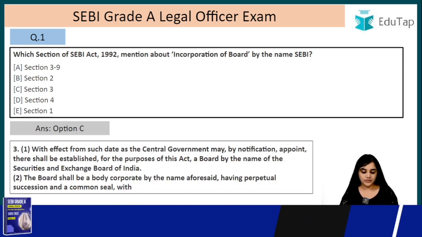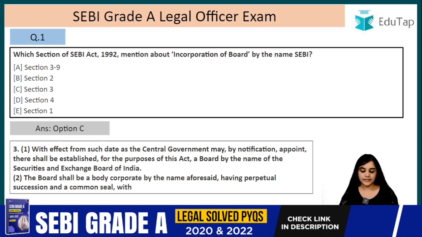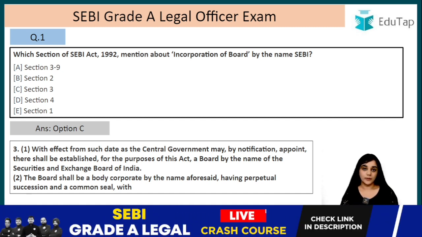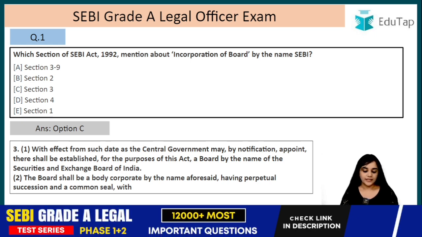With effect from such date as the central government may by notification appoint, there shall be established for the purpose of this act a board by the name of the Securities and Exchange Board of India, right? So the central government has established this board, that is the SEBI board, right? The board shall be a body corporate. It is a body corporate by the name aforesaid, having perpetual succession. So it has perpetual succession.